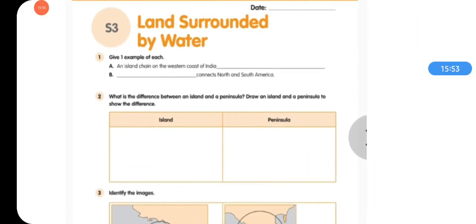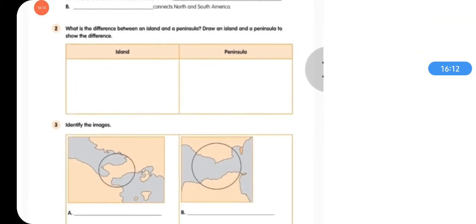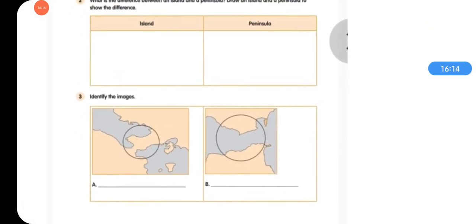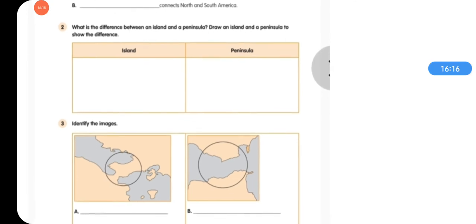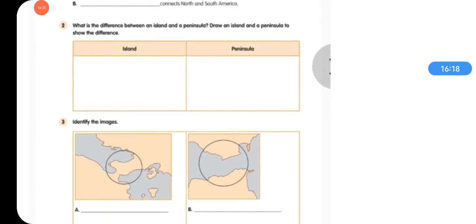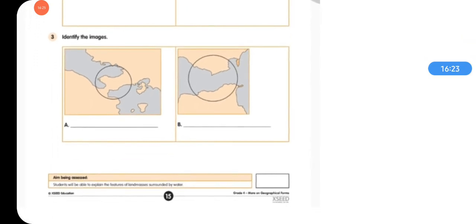Question 1 is, give one example of each. A, an island chain on the western coast of India. And you can find it in your atlas also. Next is B, connects North America and South America. Question 2. What is the difference between an island and a peninsula? Draw an island and a peninsula to show the differences. Next question is, identify the images.